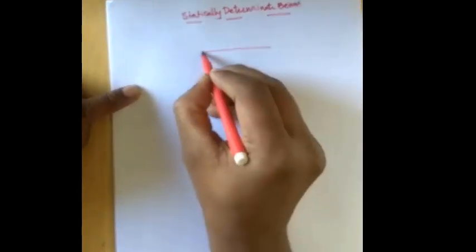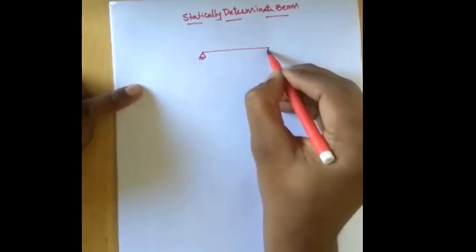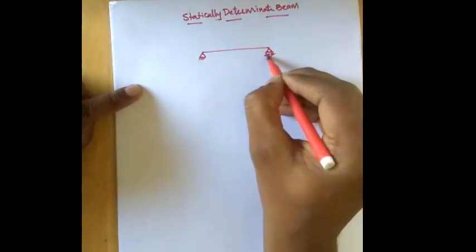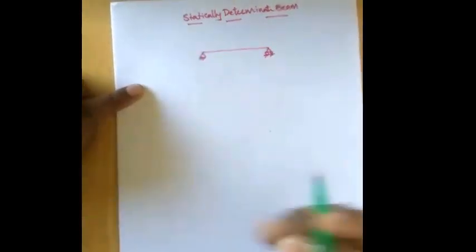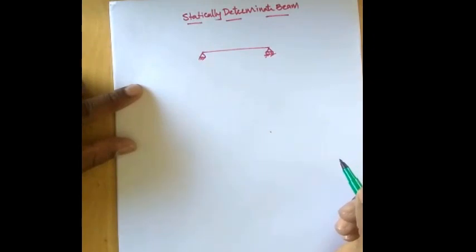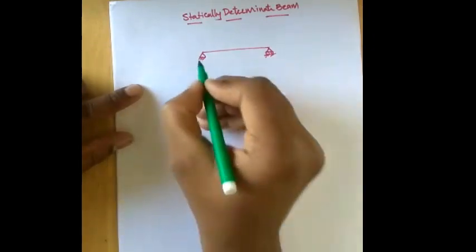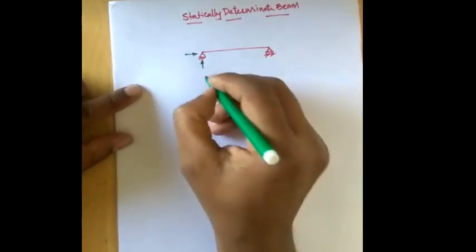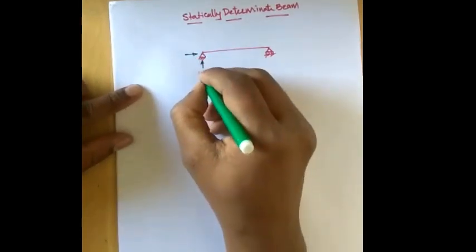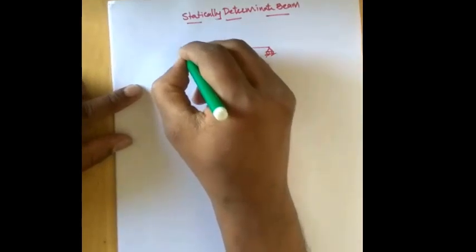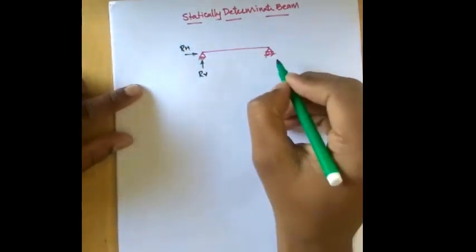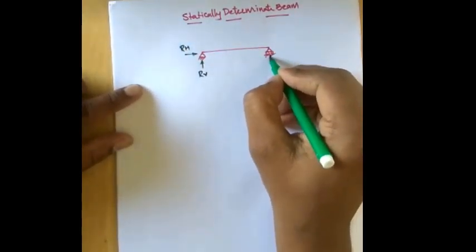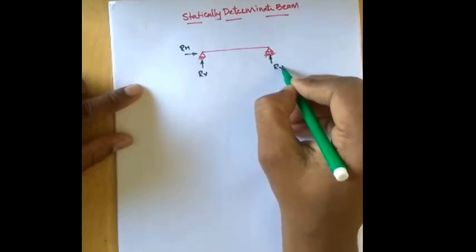For example, if I consider a beam, one end is hinge, other end is roller. In this case, how many reactions will we get? As we have seen earlier, a hinge support will produce two reactions, one in the vertical direction, another one in the horizontal direction. So I'll call this RV and this RH. Similarly, a roller will produce one reaction, which is a vertical reaction.